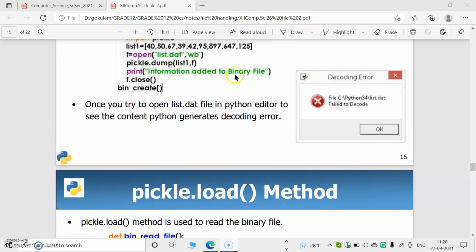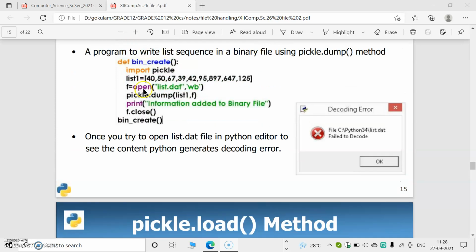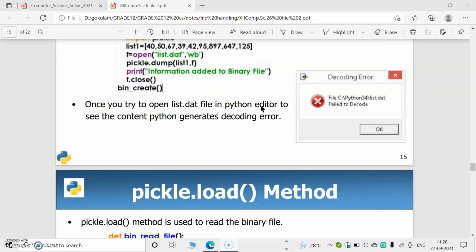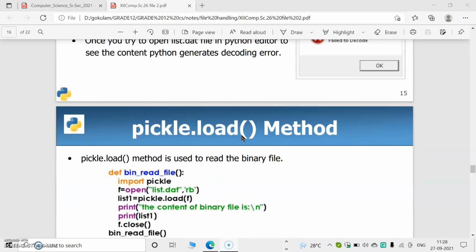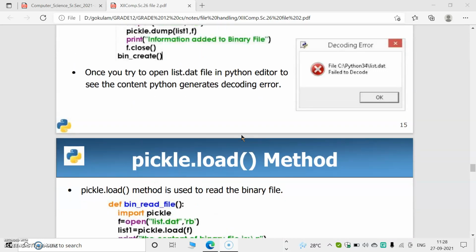Then the information is added to the binary file, and we call f.close. Here a function is used, bin_create. Inside this function these statements are written. It is not necessary to write the function; we can omit it too. When we execute the program, we can see the contents.